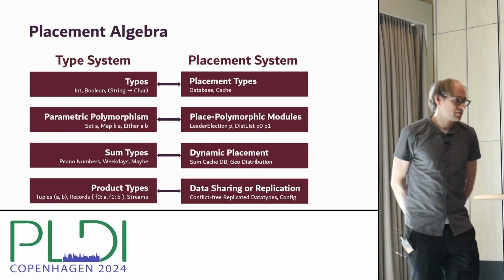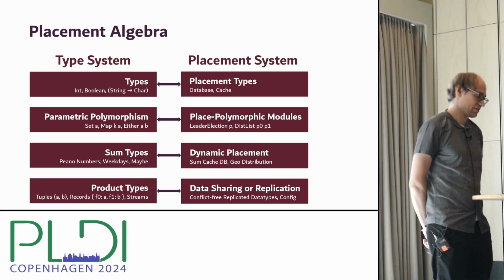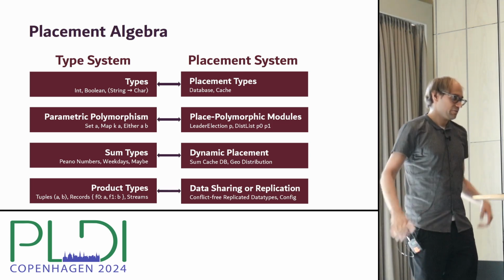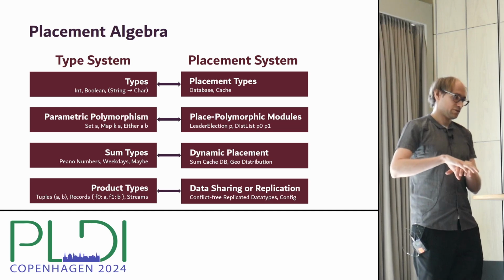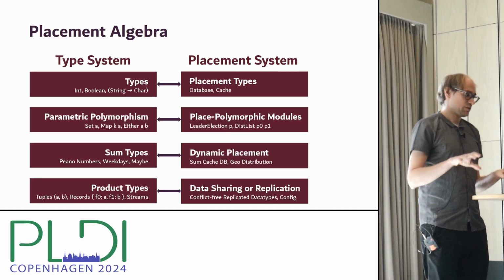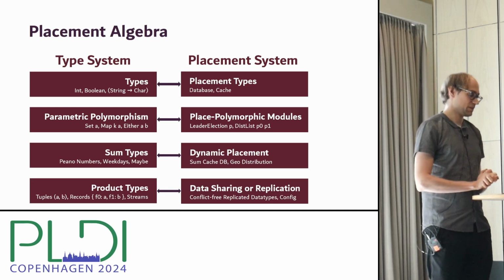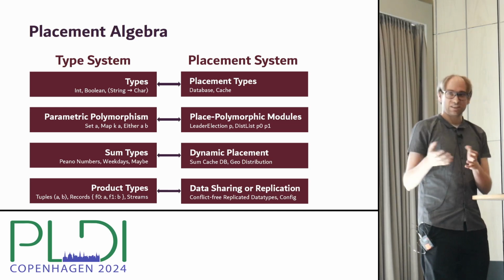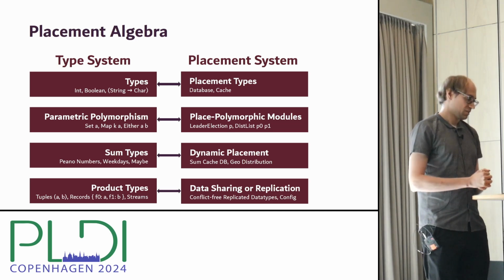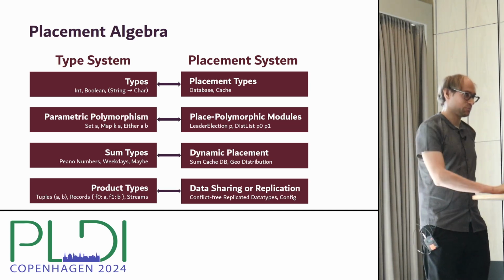So let me conclude this talk by going back to our table of correspondence between type system features and their interpretation in the placement context. Here we are working on exploring this correspondence in a more systematic way, which so far resulted in a couple of known type system ideas being also useful when interpreted as placements, and which has recently let us discover this kind of algebra of placements. All right, that's it from my side. Thanks for your attention, and I'm open for questions.